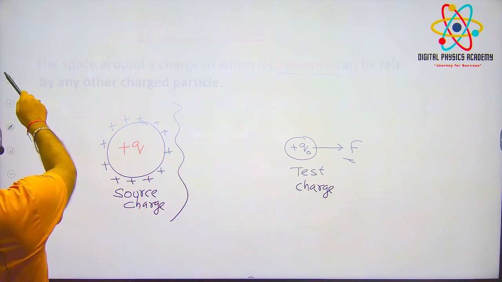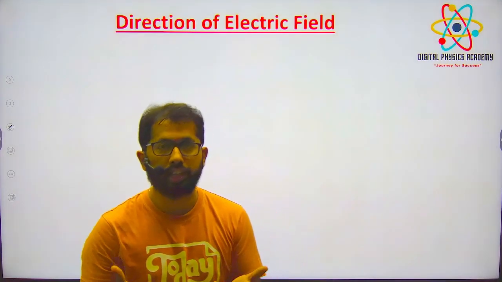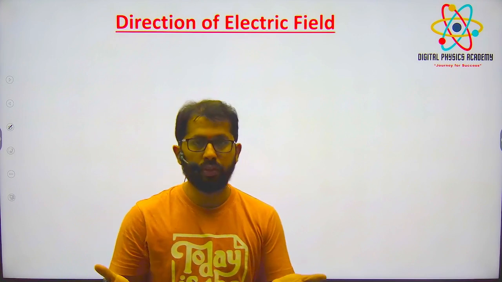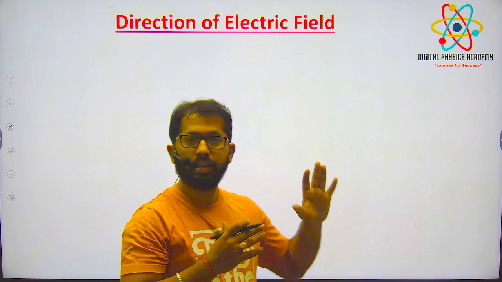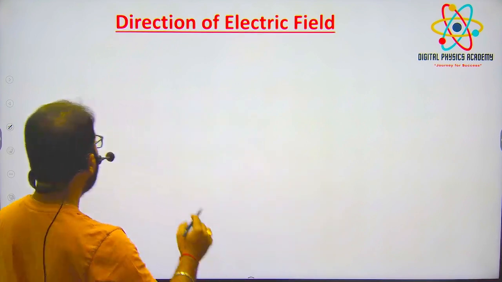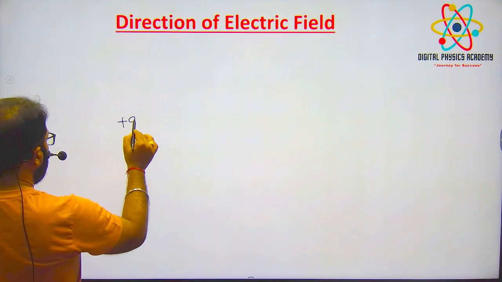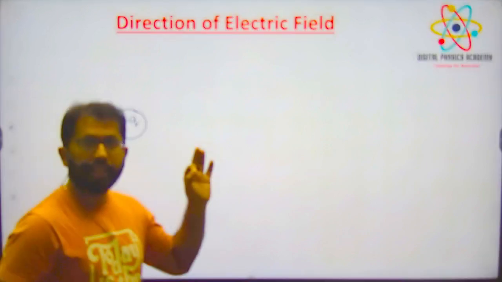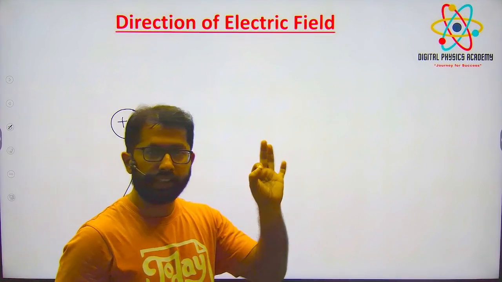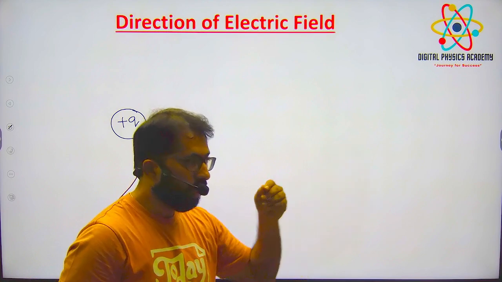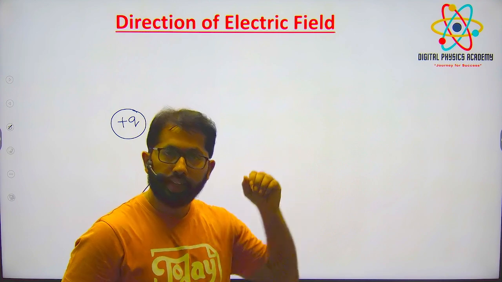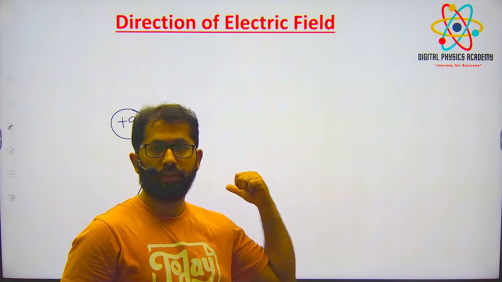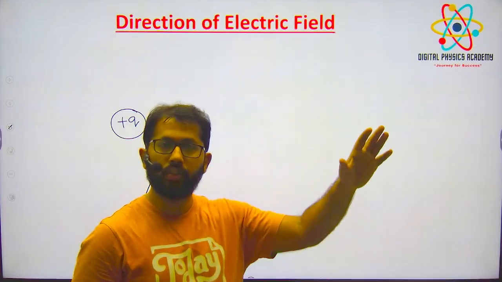Now, direction of electric field. Which direction will the electric field be? Like a gravitational field is towards the earth, I want to see the direction of the electric field. So I'll put a plus Q charge. Now to understand the direction of the electric field, we will place a test charge, for testing purposes. Wherever the test charge moves, that direction only the electric field will be there. Wherever the force is acting, that direction only the electric field will be.